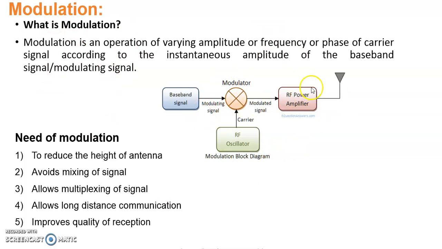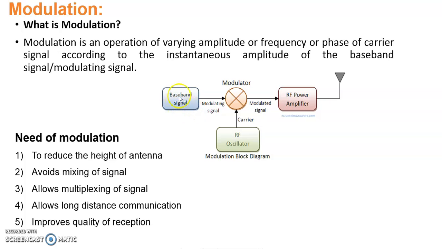For example, if we want to transmit any signal or data, for example an audio signal, using this antenna. This is the symbol of the antenna. This is the baseband signal, the signal that we want to transmit. It is a very low frequency signal. Mainly we consider the audio frequency signal, and the audio frequency range lies between 20 Hz to 20 kHz. This signal we want to transmit using this transmission antenna.